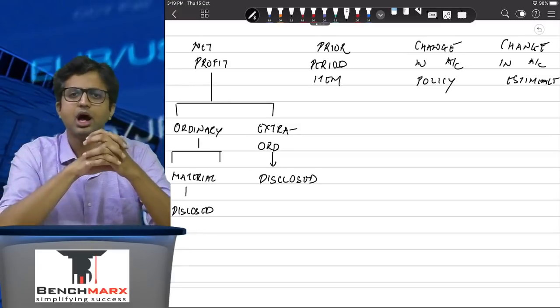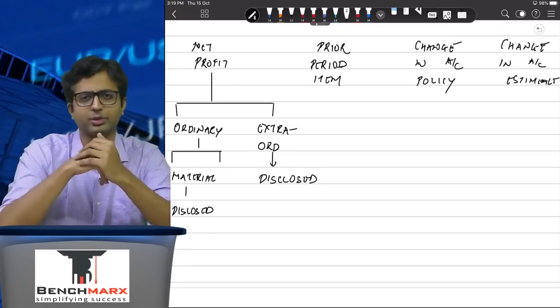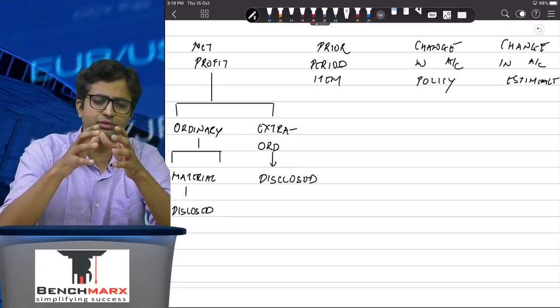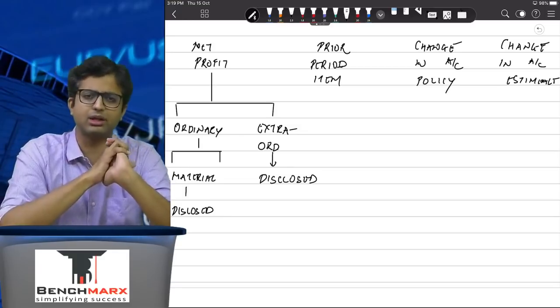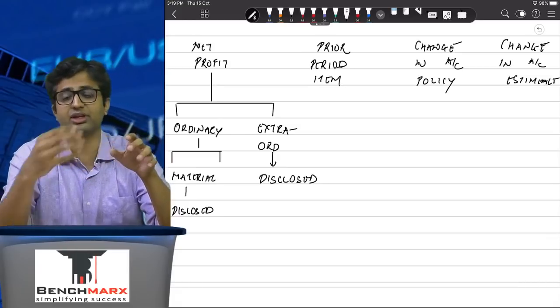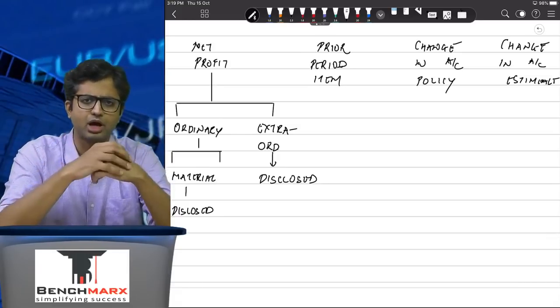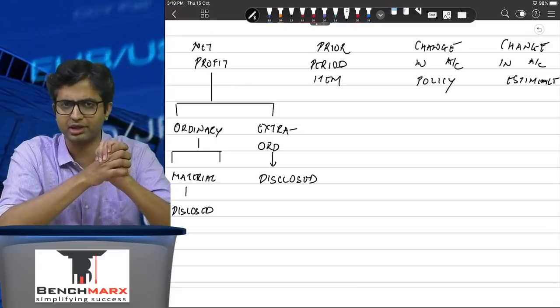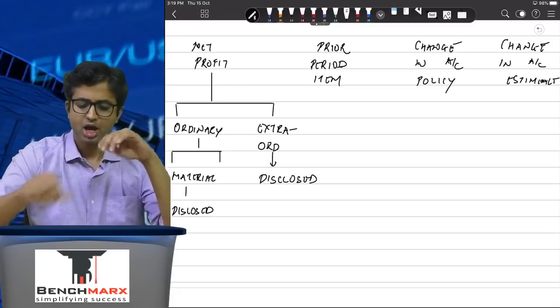For example, a big loss by fire or earthquake, etc., which is extraordinary, should be shown separately, and ordinary activities, if it is a large item, infrequent item, can be shown separately. Other items may be aggregated.